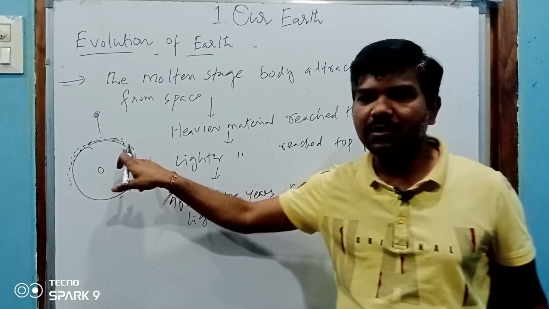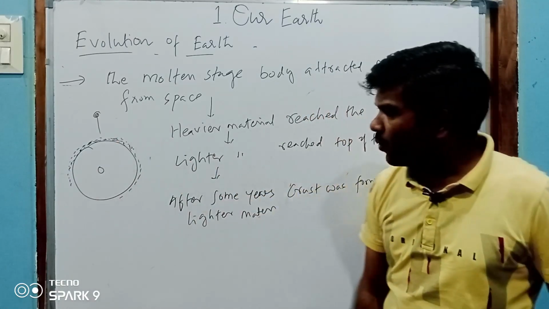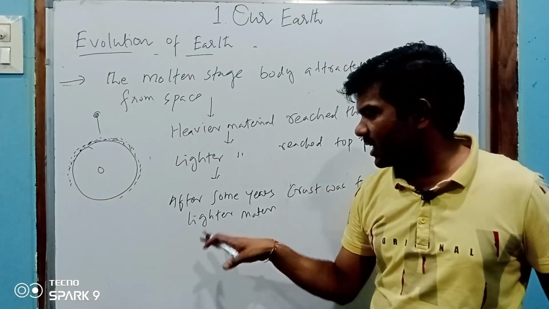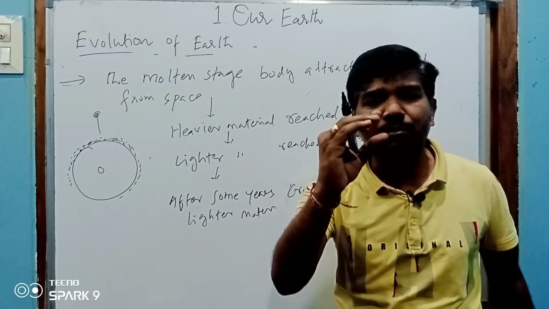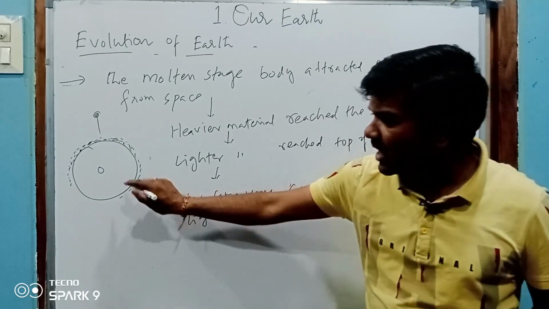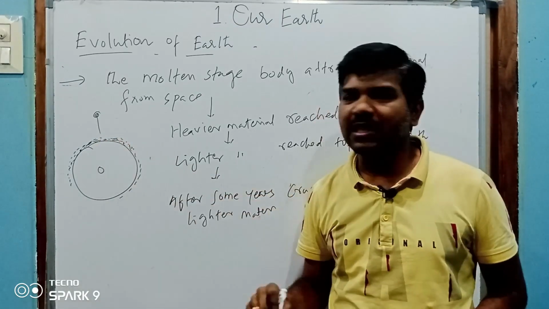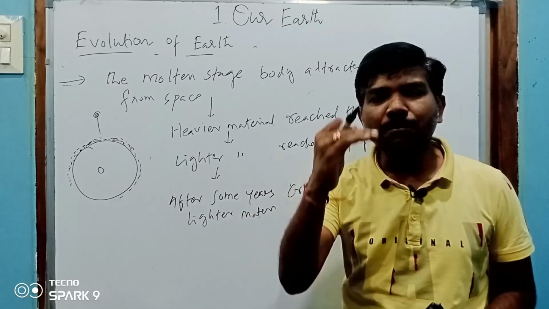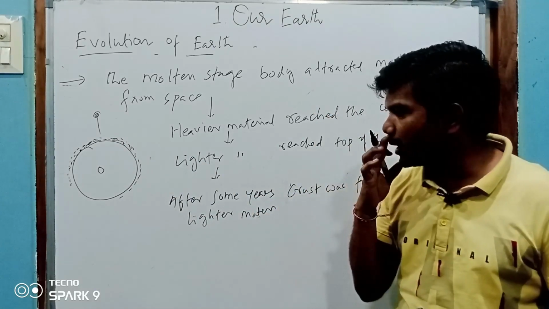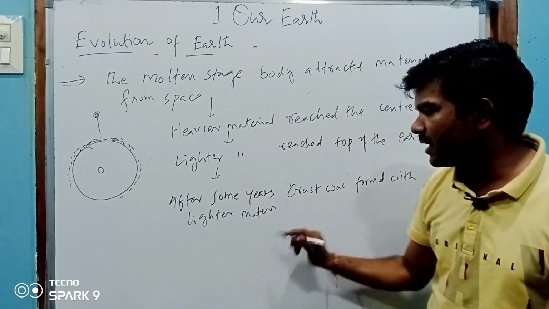So this is a crust. So these are the lighter material. Whenever the crust was formed, the temperature decreased a little. Whenever these lighter elements came on top of the crust, top of the earth, the temperature decreased. After some years, crust was formed with the lighter material